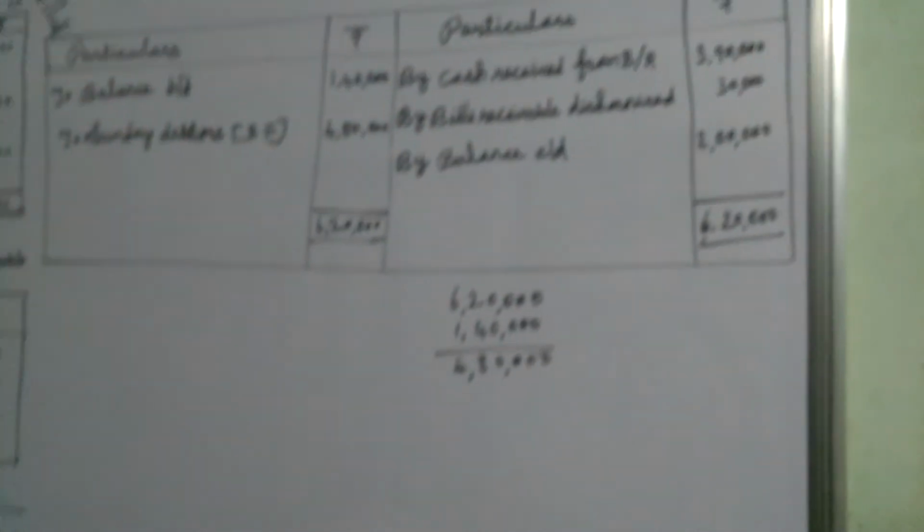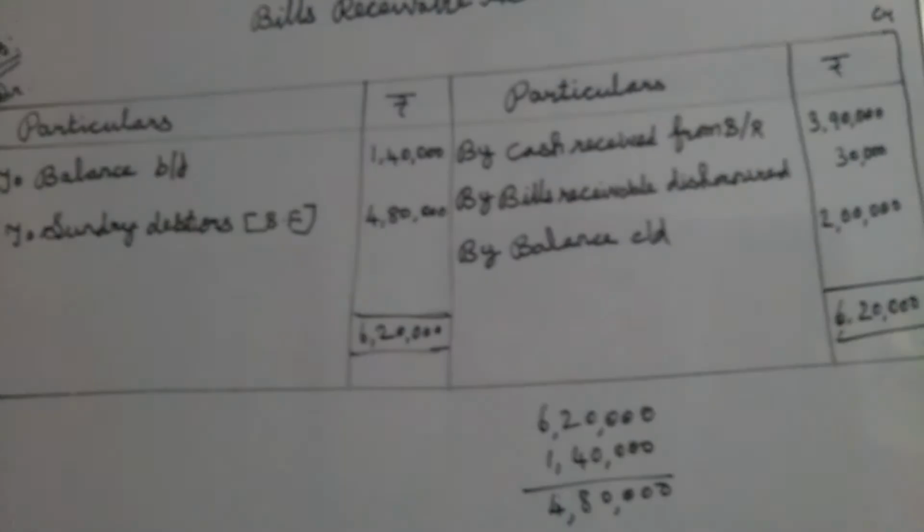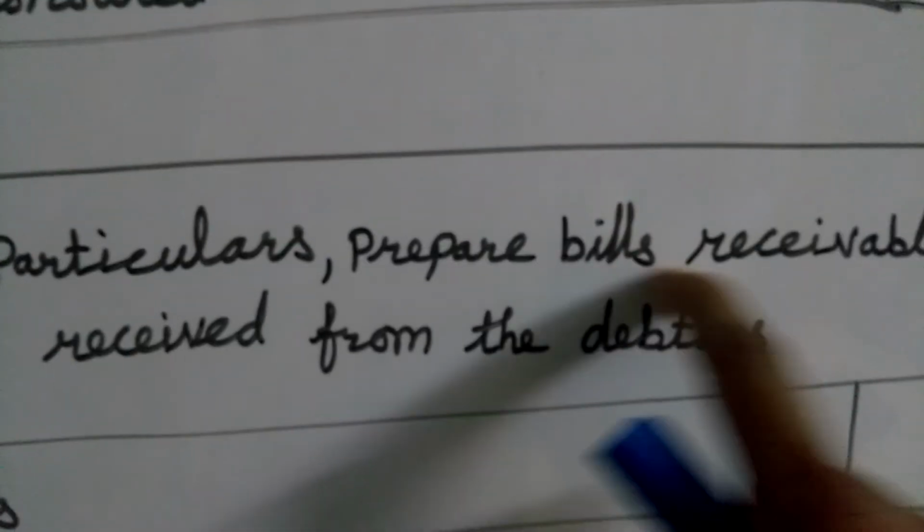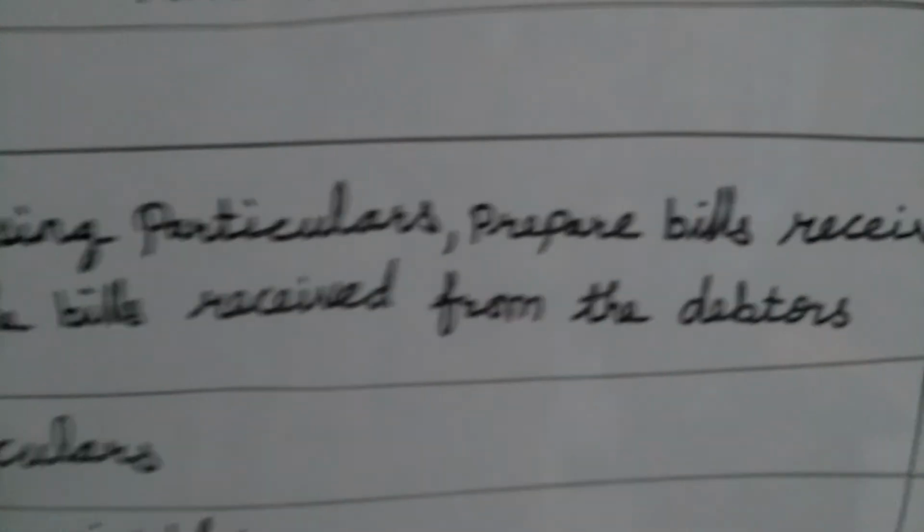This is the way we have to prepare the bills receivable account, right? With the same model, I am going to give one more sum. Everybody has to do it and submit, right? See the sum, listen carefully. From the following particulars, prepare the bills receivable account. Which account do we want to prepare? It is already clearly mentioned in the sum: prepare the bills receivable account. Why? To compute the bills received from debtors. From debtors, how many bills did we receive? If we want to find out the debtors value, we must prepare the bills receivable account.